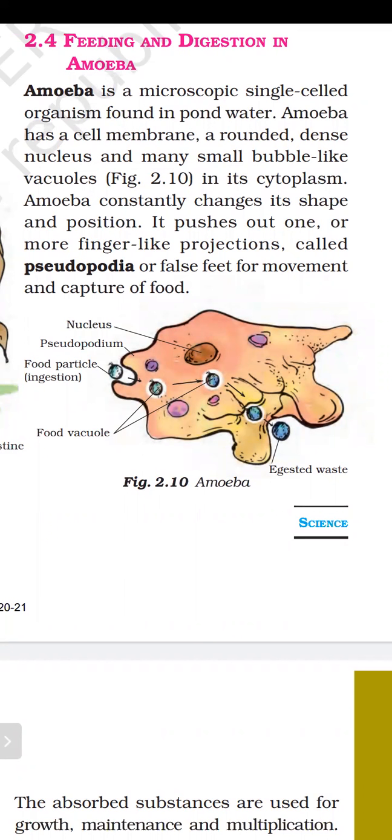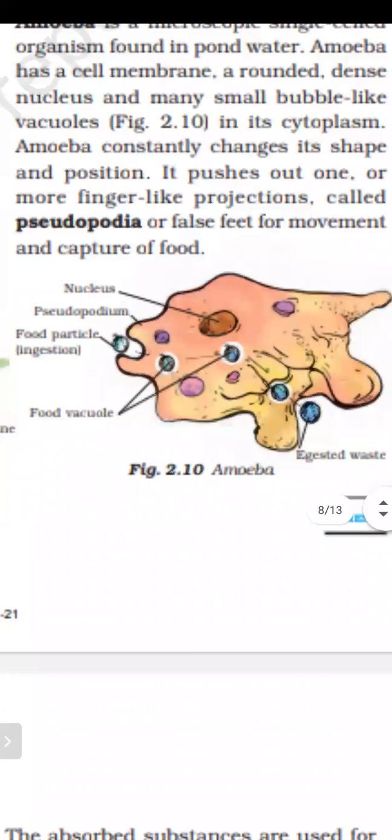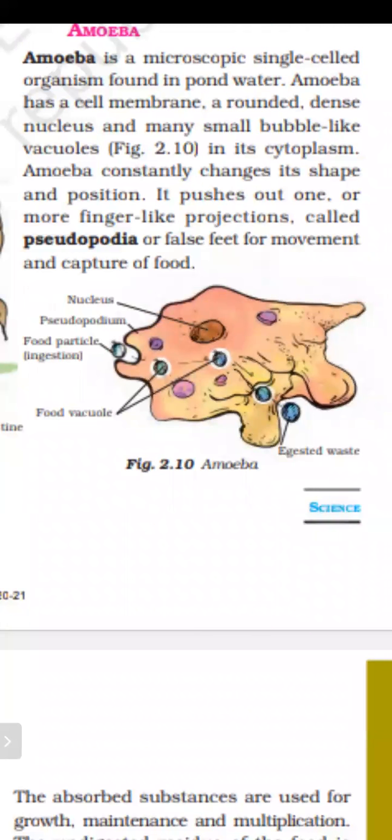Amoeba has a cell membrane, a rounded dense nucleus, and many small bubble-like vacuoles. As we all know, every cell has an outer boundary, the cell membrane, a round or spherical structure in the middle, the nucleus, and a jelly-like substance known as cytoplasm. And in amoeba, there are some hole-like structures. You can see in the diagram that the outer boundary is the cell membrane.